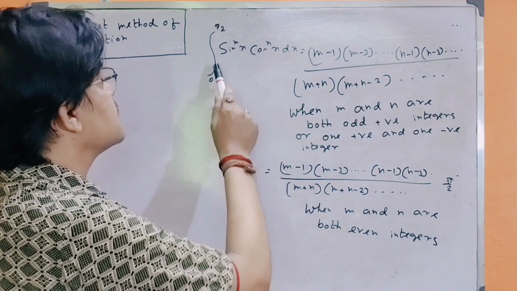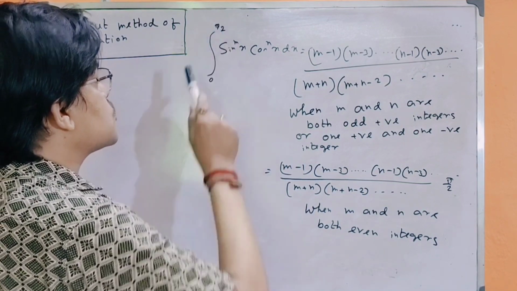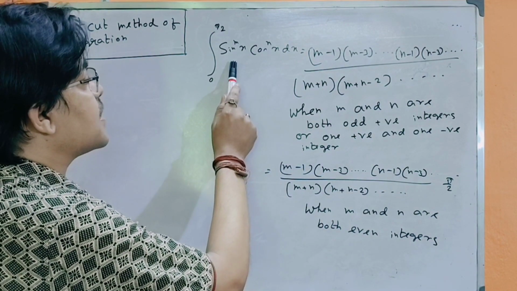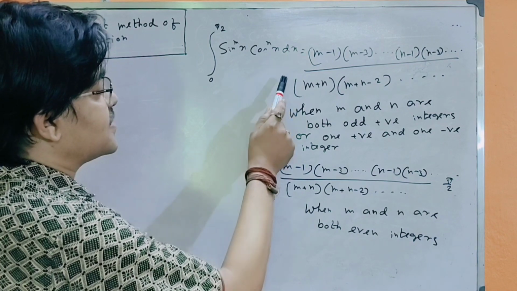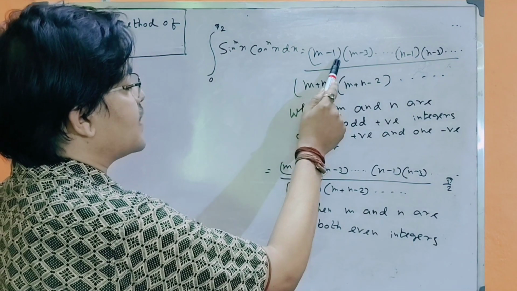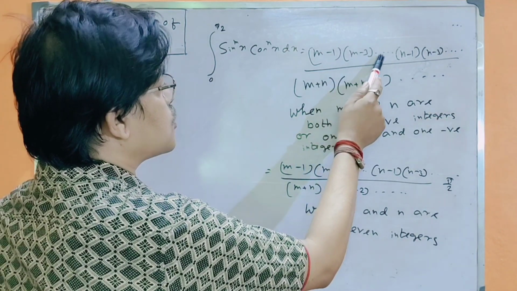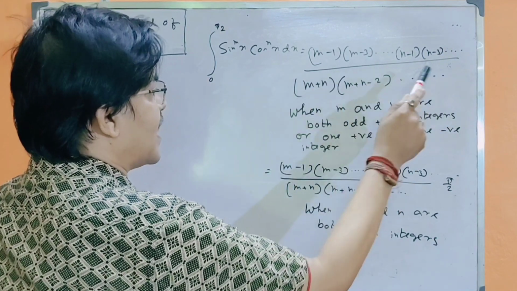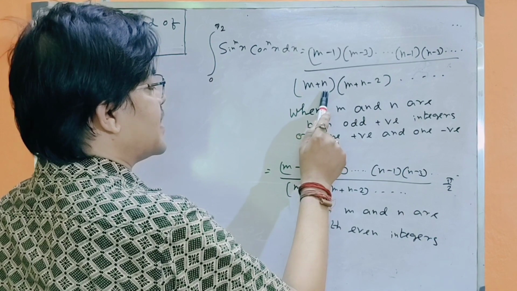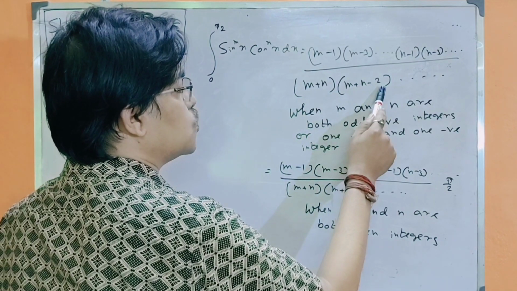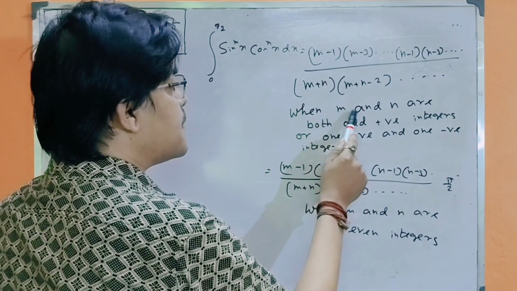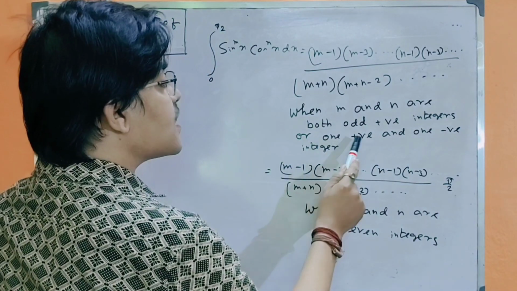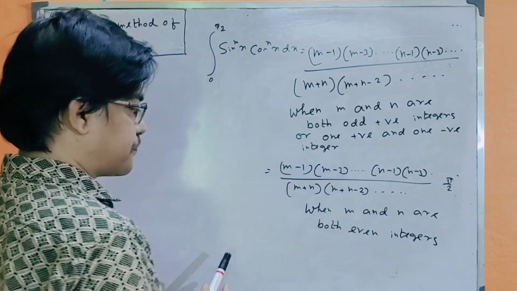The shortcut method is integration from 0 to pi by 2, that means lower limit 0, upper limit pi by 2, of sin to the power m x, cos to the power n x dx, is equal to (m − 1)(m − 3)..., (n − 1)(n − 3)..., divided by (m + n)(m + n − 2)..., when m and n are both odd positive integers, or one positive and one negative integer.